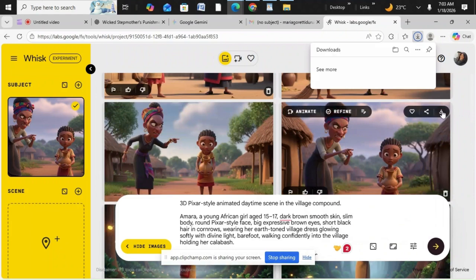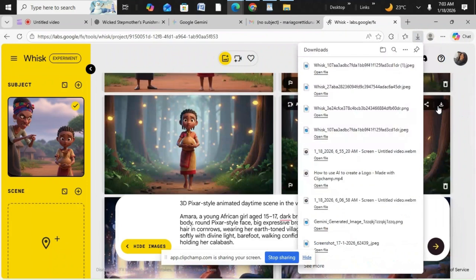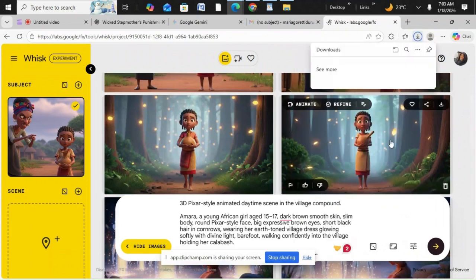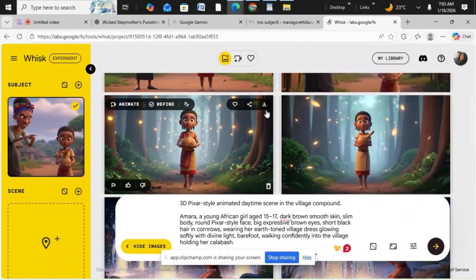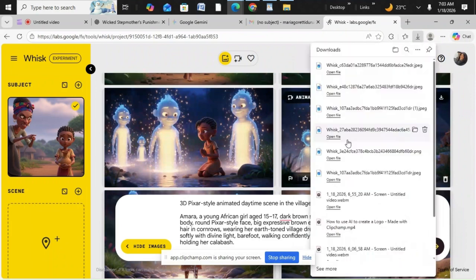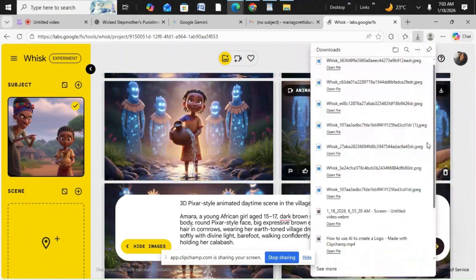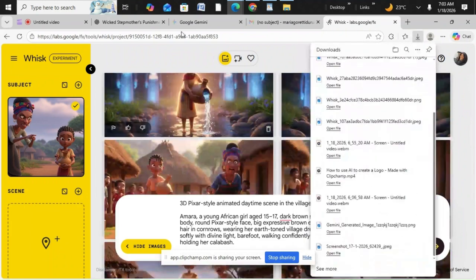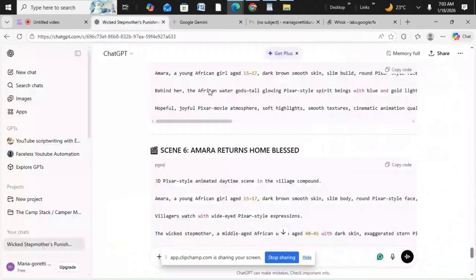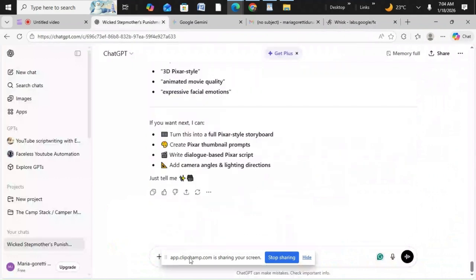Now the next thing we're going to be doing is to generate our voiceover, because someone is going to be narrating the voiceover for us. So you can go back to ChatGPT and tell it to create the tone the narrator is going to be using, because it's also AI that is going to be creating the voiceover.